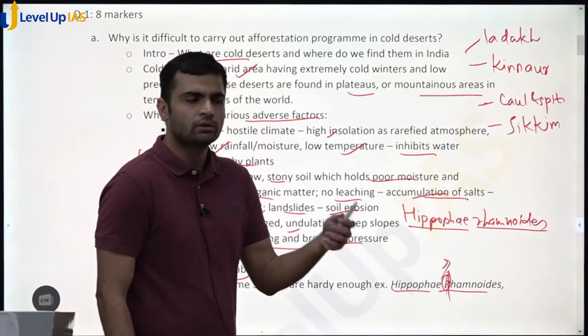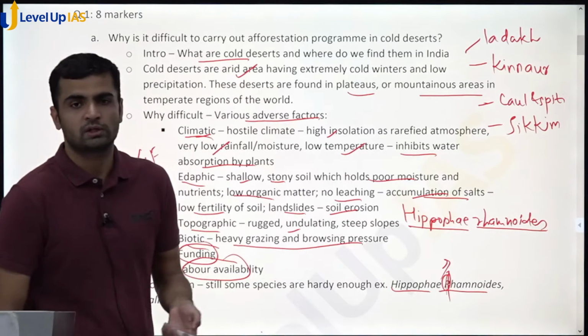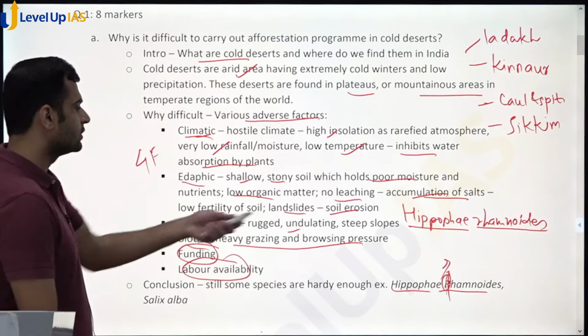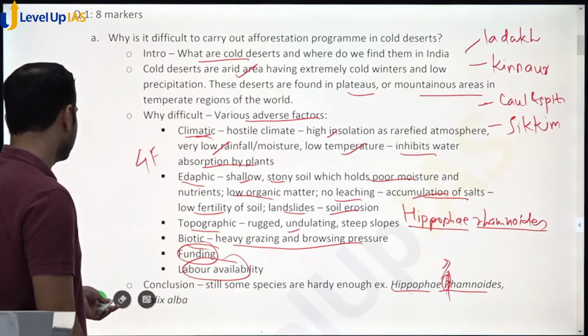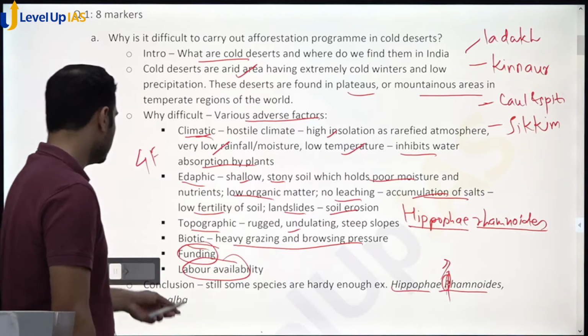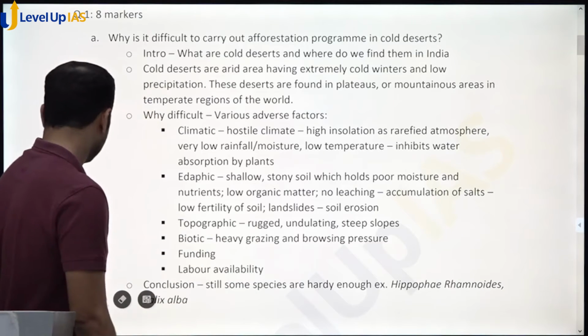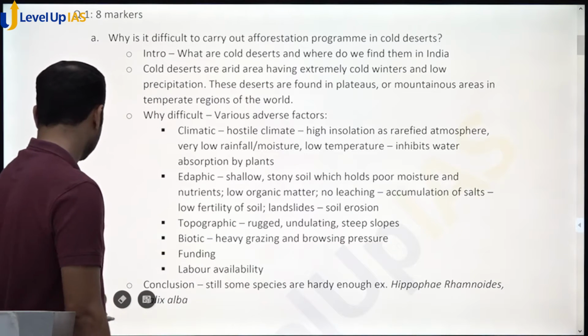You have to ensure that you're writing as many scientific names as possible. Generally avoid writing common names because everybody writes them. So this will give you an edge, and tell your examiner that this person has studied forestry in detail, and is not just appearing for it just like that.